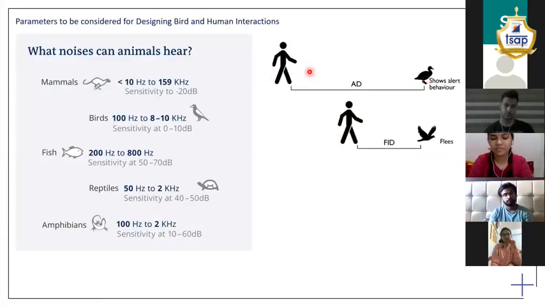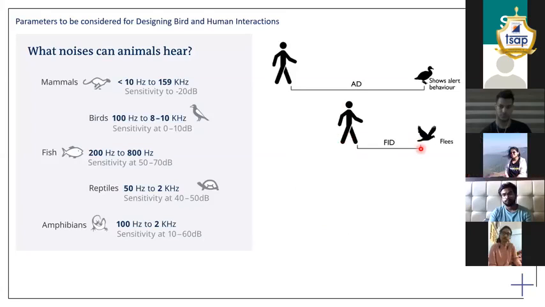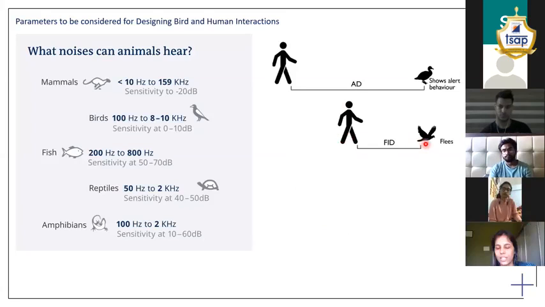So the bird is aware that now a human has stepped into its territory. And then a distance at which the bird fears the human is the flight distance, where the bird initiates a flight. So these distances play an important role in designing and determining the distances at which trails have to be placed if the bird has to be observed in its natural surroundings.